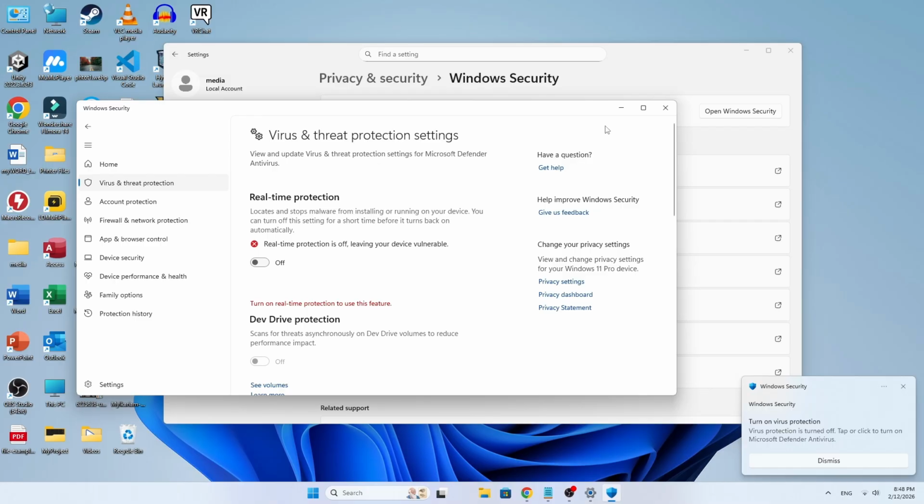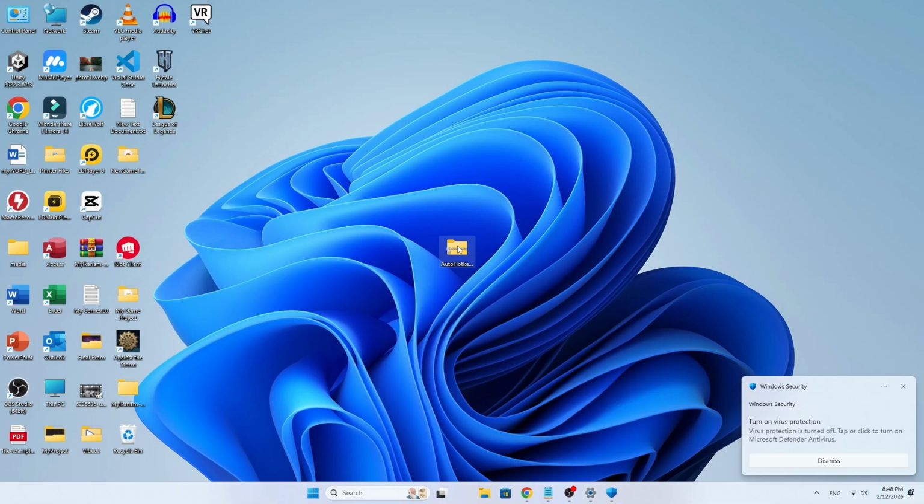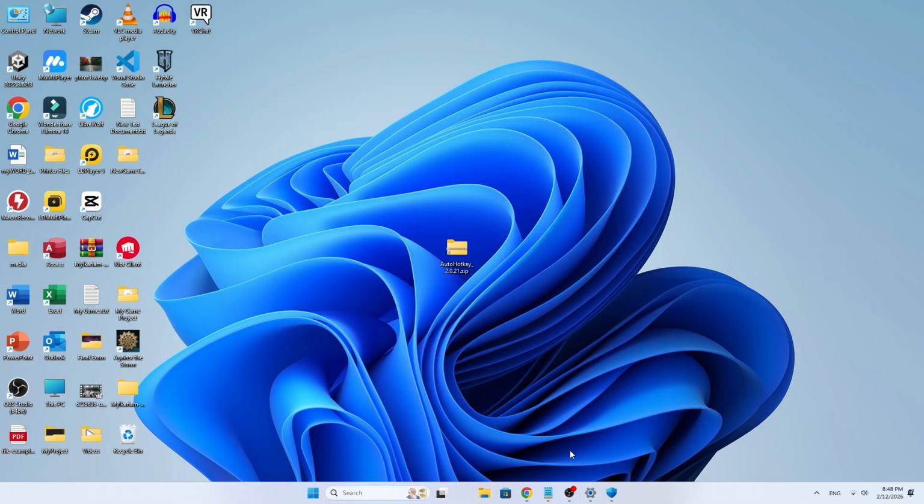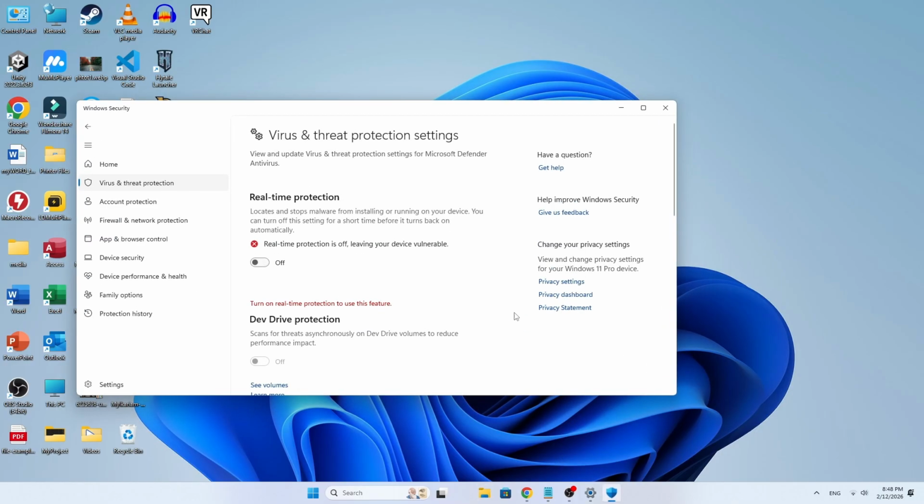If the extraction works, that means your antivirus was blocking it. Only do this if you downloaded AutoHotkey from the official website. And once you're done, turn Real-Time Protection back on immediately.